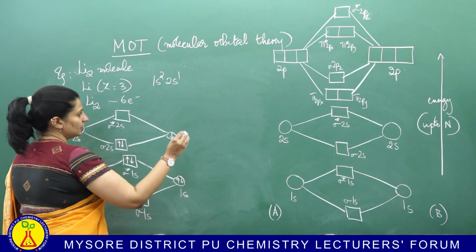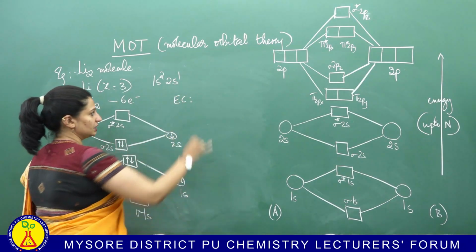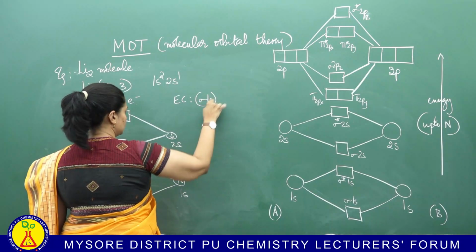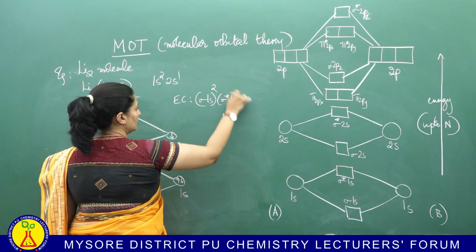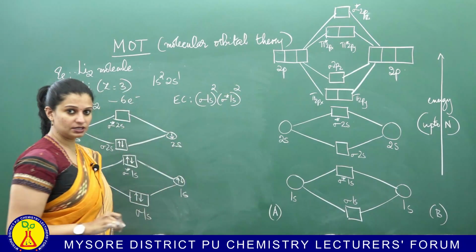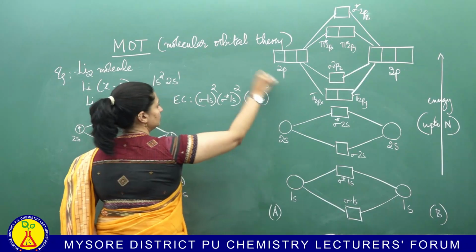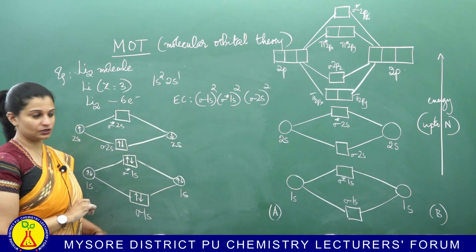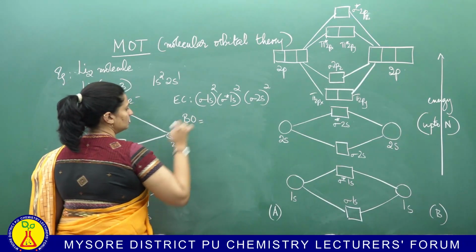Now, how do we write the electronic configuration? Sigma 1s has 2 electrons, sigma star 1s also has 2 electrons, and sigma 2s has 2 electrons. Now, having written the electronic configuration, calculate the bond order.